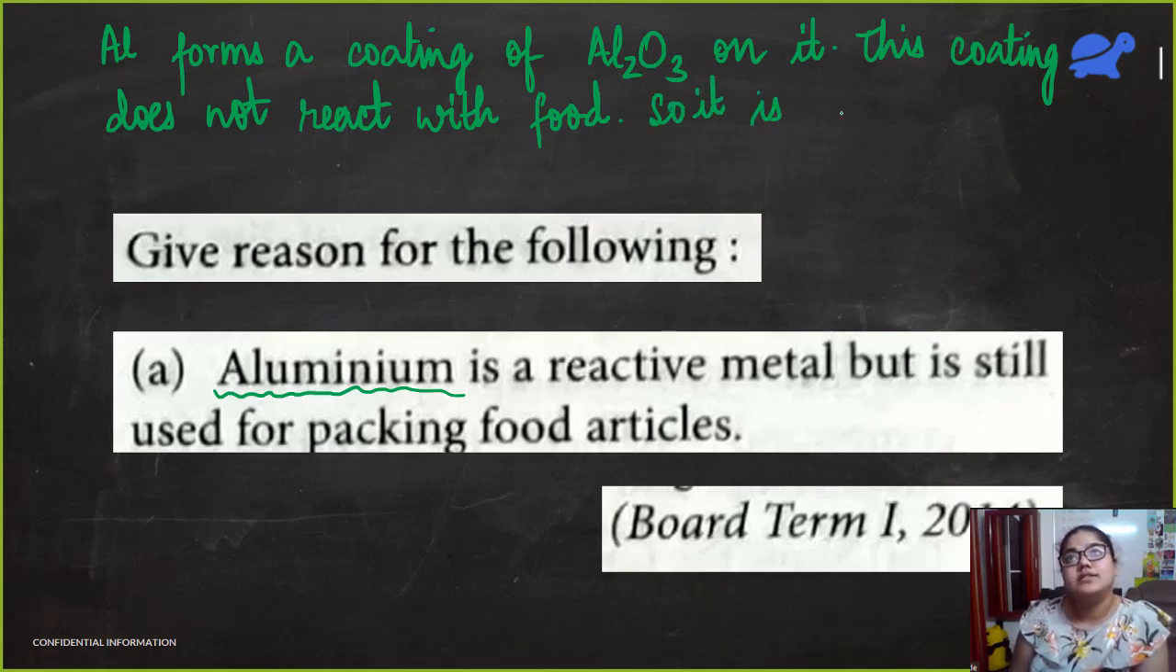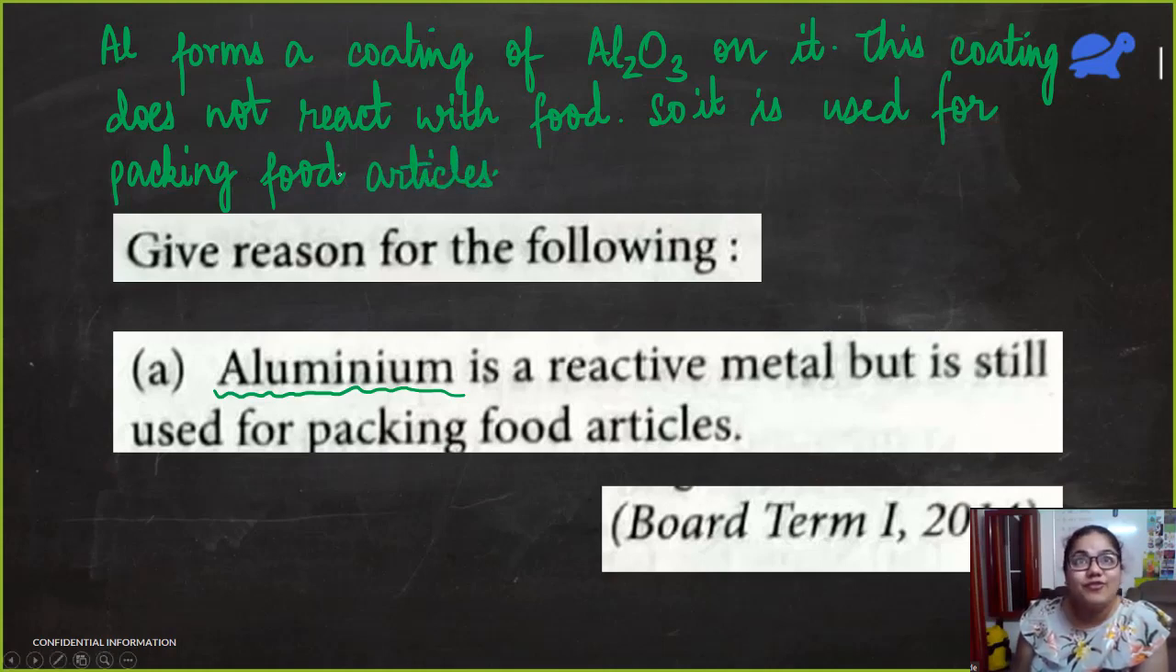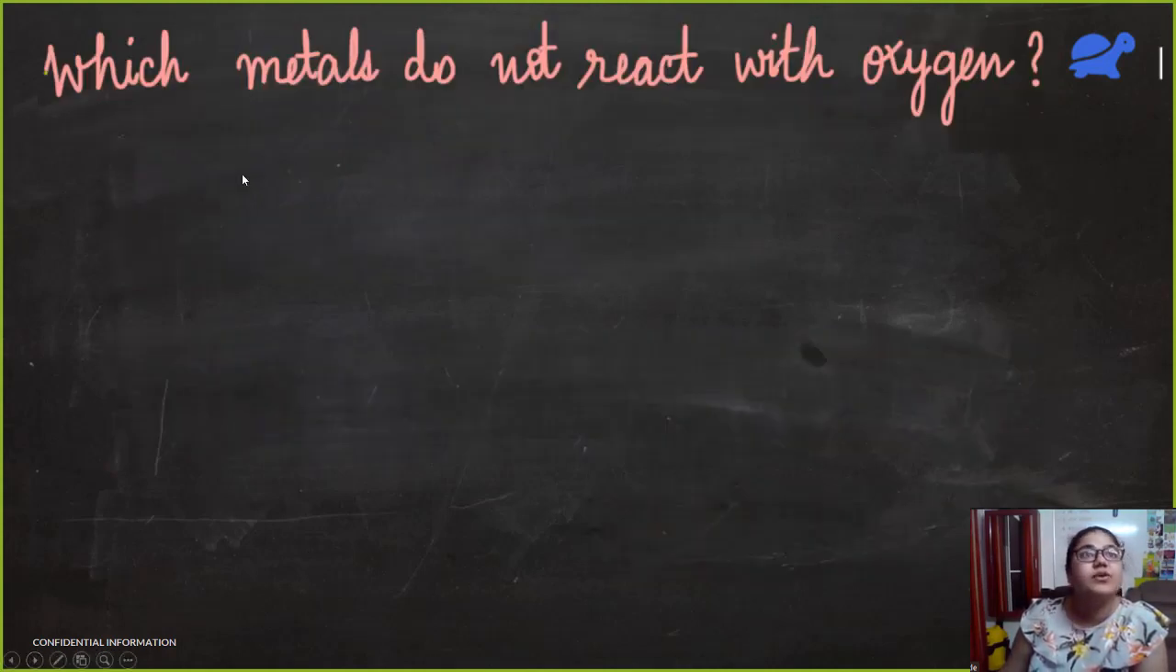So it is used for packing food articles. Is this point clear? It has nothing to do with malleability or ductility. When we are packing our food with something, our most important criteria is that it should be safe, right? This is the reason, because aluminium oxide doesn't react with food. Okay.